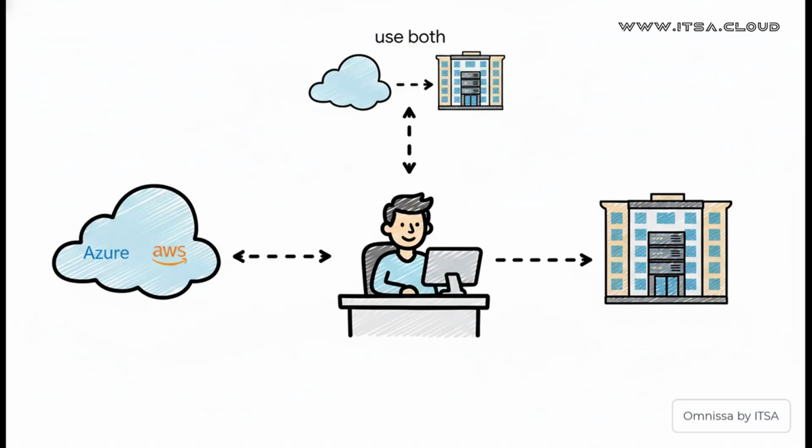And this is where the power of choice comes in. You need to suddenly burst into the cloud for a big project? No problem, use Microsoft Azure or AWS. Want to get the most out of the hardware you already own and paid for? Awesome, use your on-prem vSphere data center. Or, and this is the real game changer, you can use both at the same time, mixing and matching however you want. It's all about having options.